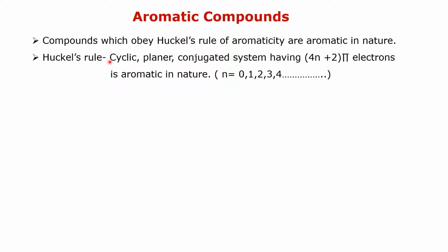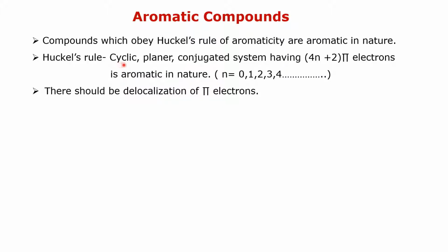Cyclic planar conjugated system having 4n plus 2 pi electrons, such a system is considered as aromatic in nature. In that case, n is equal to 0, 1, 2, 3, 4, etc. That is, n is any integer. The other thing is that the pi electron cloud should be delocalized. Due to delocalization, there is a pi electron cloud above and below the plane of the ring.